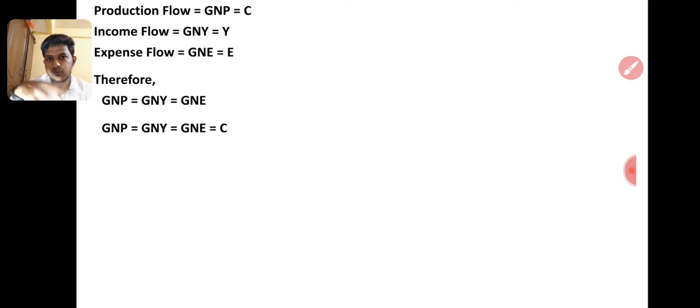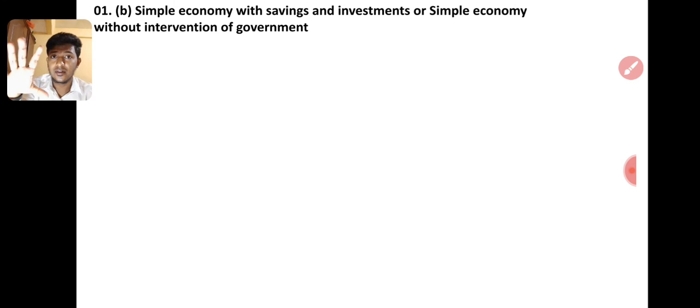For the simplicity of this calculation, when it becomes complex we can't use Y and E separately. Always on the economy side we use only one word. So we assume C, Y, E are equal, and we use C. Consumption only is there. So that is okay.